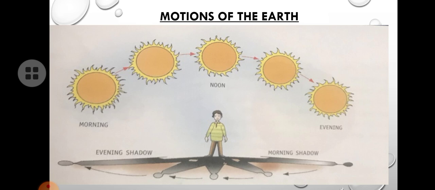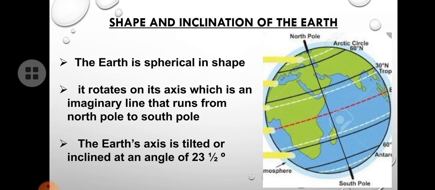So the sun is not moving, only our earth is moving. In order to study about the movements of the earth, you must know the shape and inclination of our earth. So our next topic will be shape and inclination of the earth.